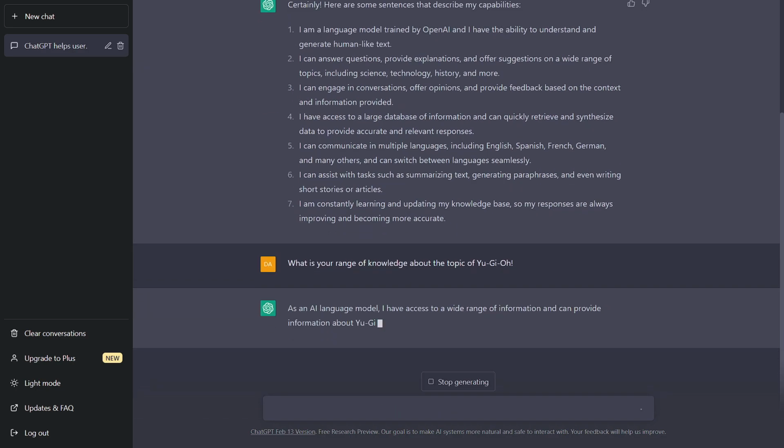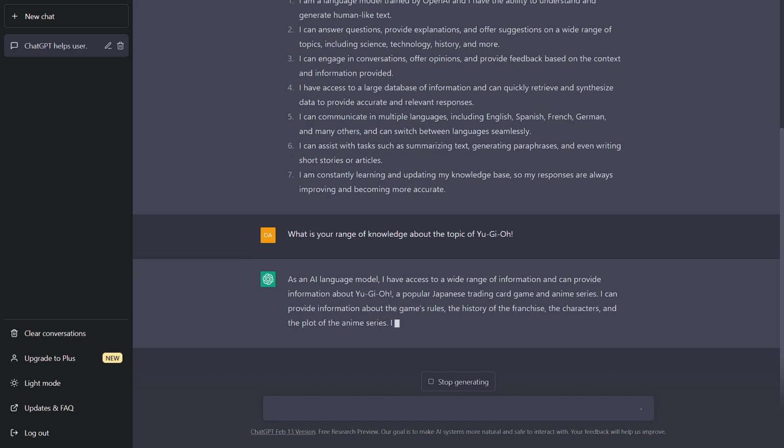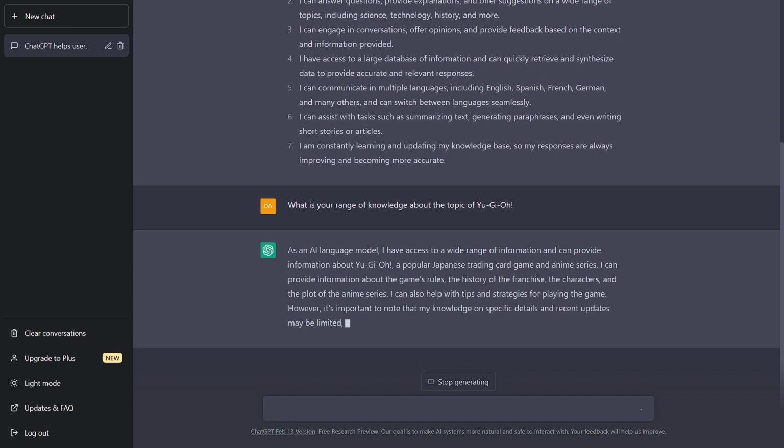As an AI language model, I have access to a wide range of information and can provide information about Yu-Gi-Oh!, a popular Japanese trading card game and anime series. I can provide information about the game's rules, the history of the franchise, the characters, and the plot of the anime series. I can also help with tips and strategies for playing the game. However, it's important to note that my knowledge on specific details and recent updates may be limited, as my trading card data only goes up until September 2021. Okay, this is going to make it a little harder.